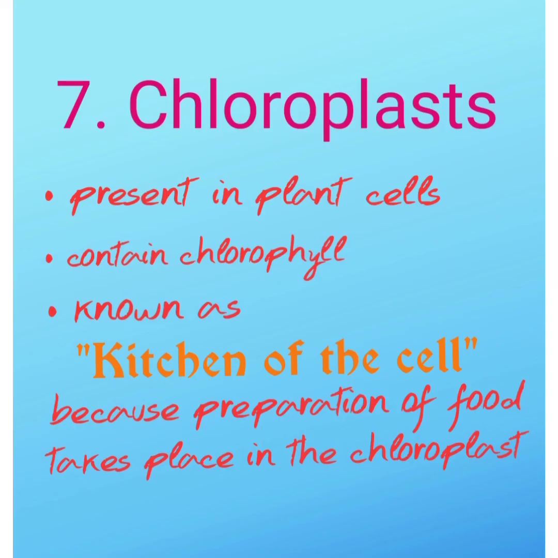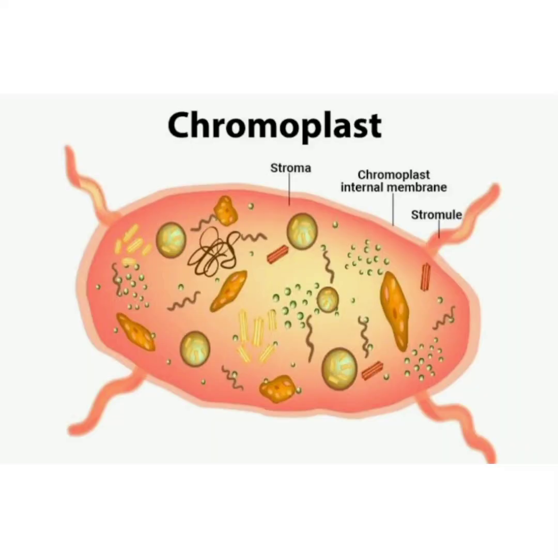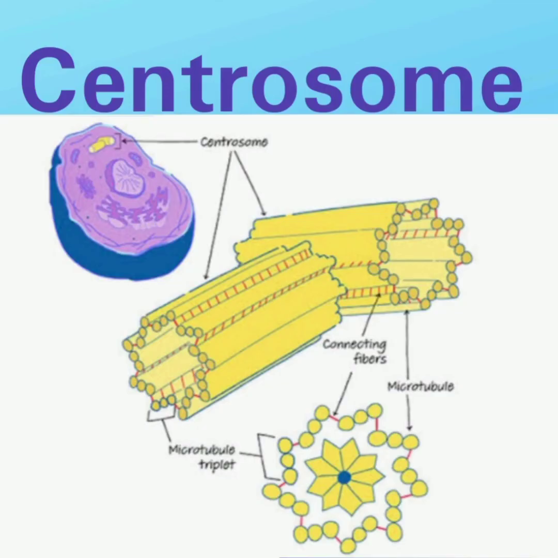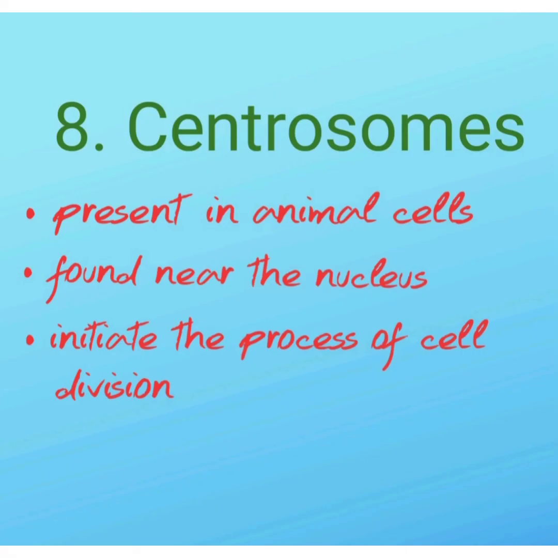Chloroplast. They are present in plant cells, contain chlorophyll, and are known as the kitchen of the cell because preparation of food takes place in the chloroplast. Chromoplast. They are present in plant cells and impart color to the flowers and fruits. Centrosome. They are present in animal cells, found near the nucleus and initiate the process of cell division.